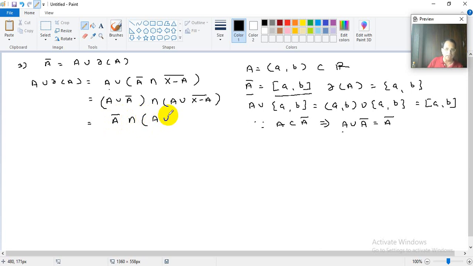A union. Now what is this? X minus A is a closure, right? Closure of X minus A you can write as A union X minus A interior. So now what is this? This is A bar.